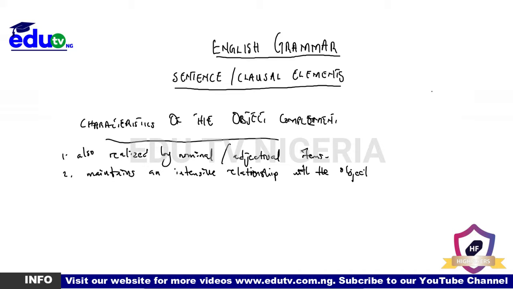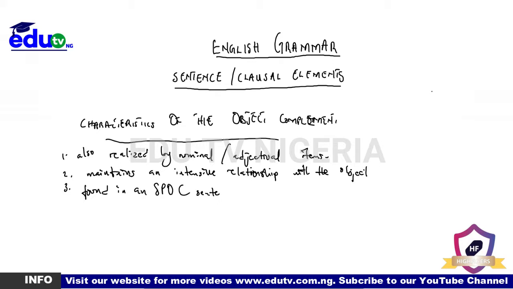Do you get it? Now, it usually comes in an SPOC sentence. So we would only see the object complement found in an SPOC sentence.